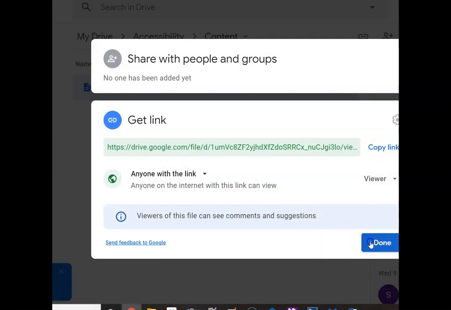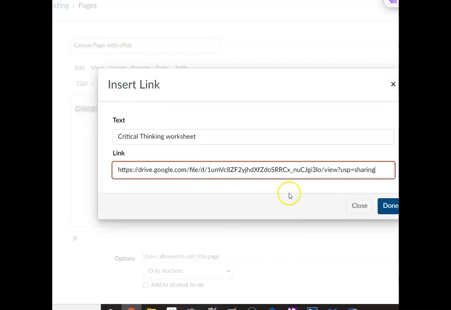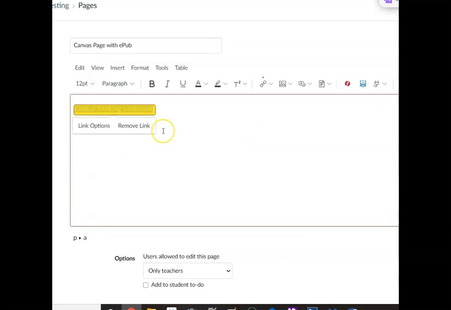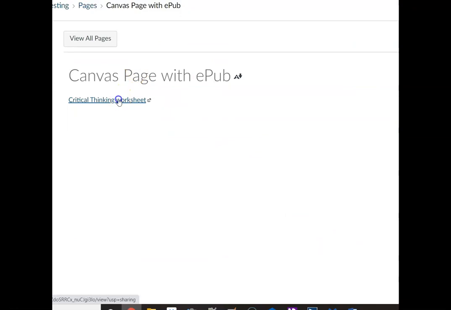Okay, I'm copying my link, and I'm going to go back to my accessibility or my Canvas page. And now I have a hyperlink to the ePub. So again, when I save this, it's not necessarily going to pull up a web page.